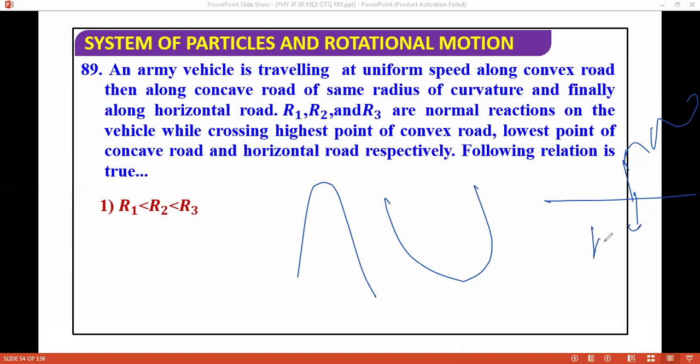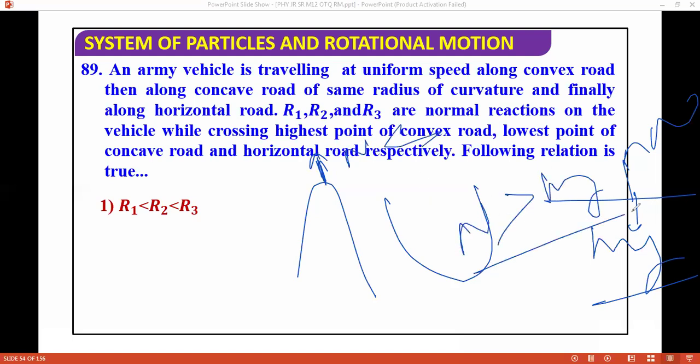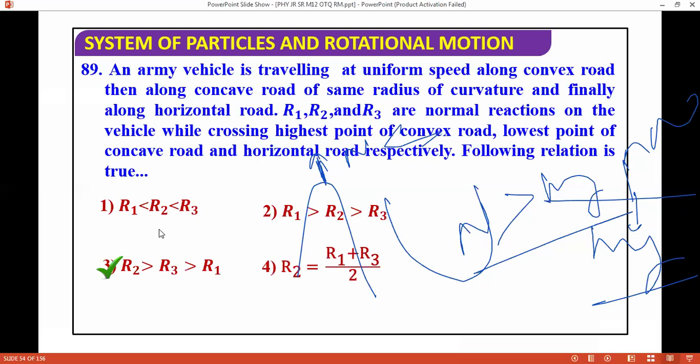Here on the horizontal road, normal is simply mg. I already told you here the normal will be less than mg, and here on the concave road the normal will be greater than mg. Now you can arrange the order. It's a very good question. What will be the correct answer? Obviously R2 will be more than R3, and R1 will be less. Next questions, I'm moving ahead.